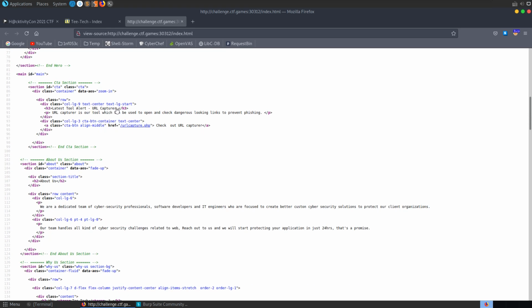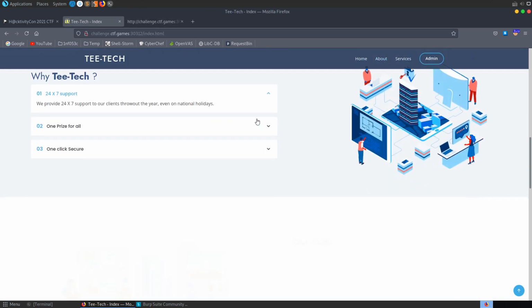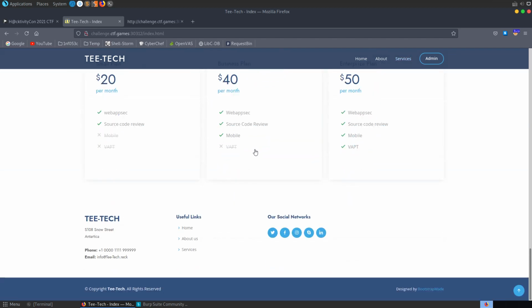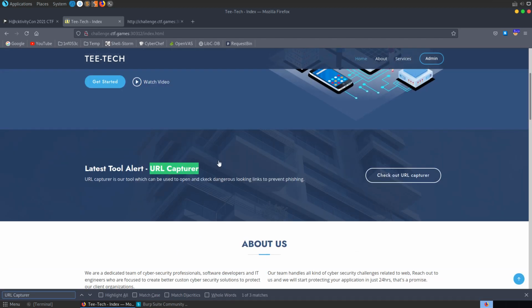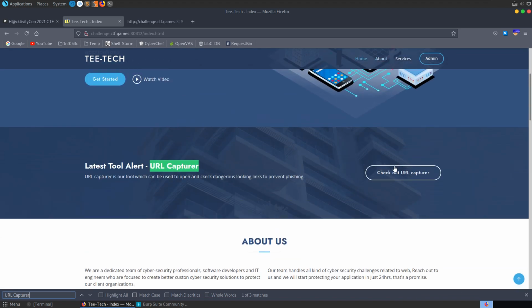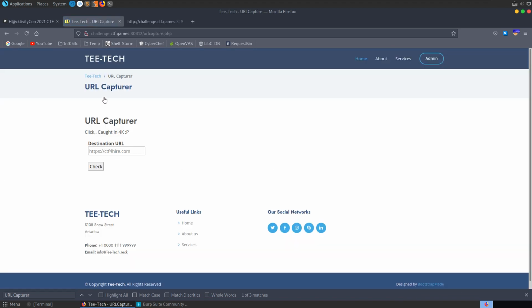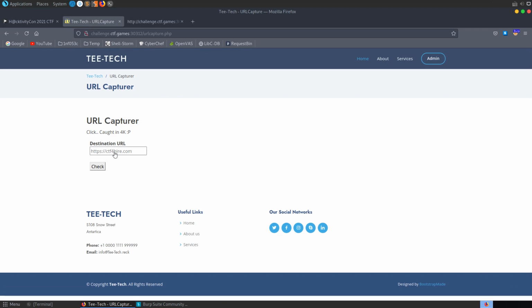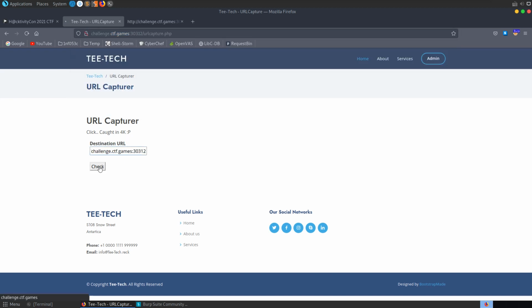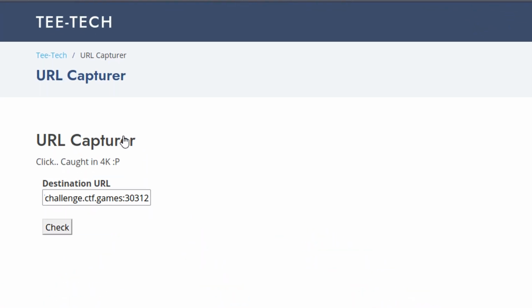You can see here, latest tool: URL capturer, which, if we scroll through the page, you don't actually see any mention of. I guess it's hidden with some of the CSS or something, because if we do Control and F, we will find it here, or maybe it was at the top of the page and I just missed it. So we can click to check out the URL capturer, and it allows us to put in a URL here, and it's basically saying it's going to grab a screenshot of it. So let's just try and put in the URL that we're on.